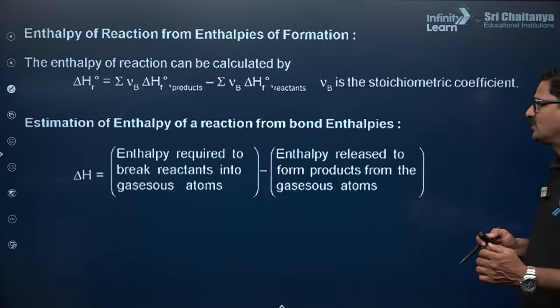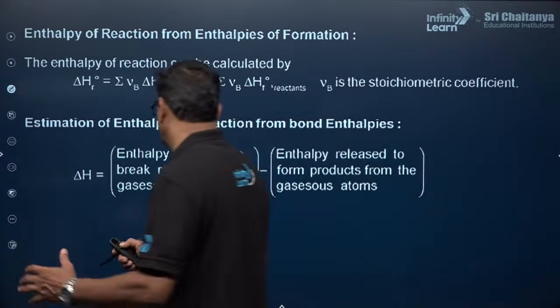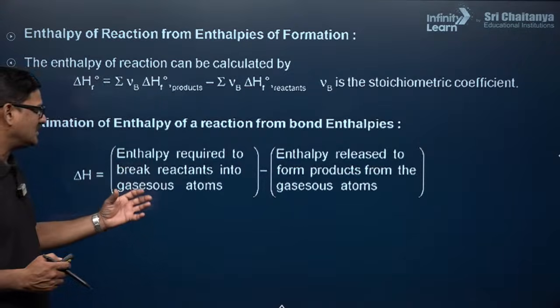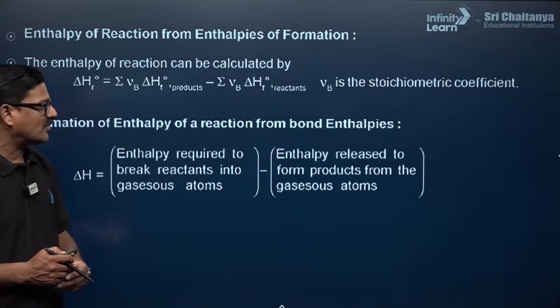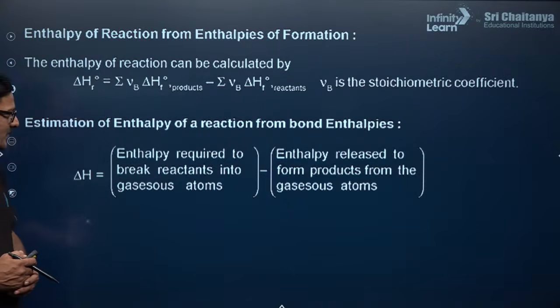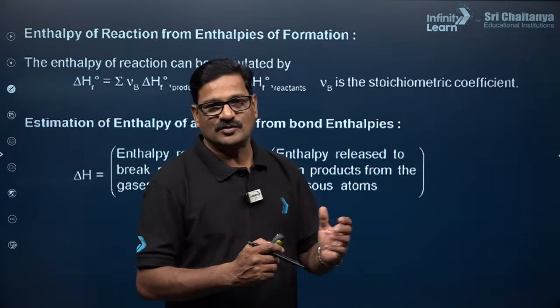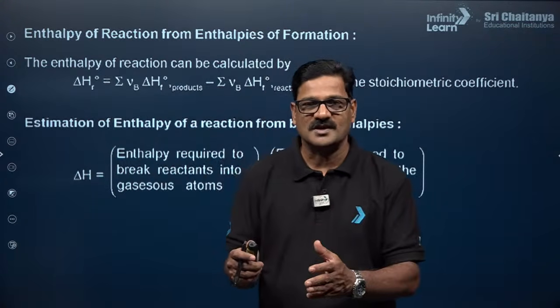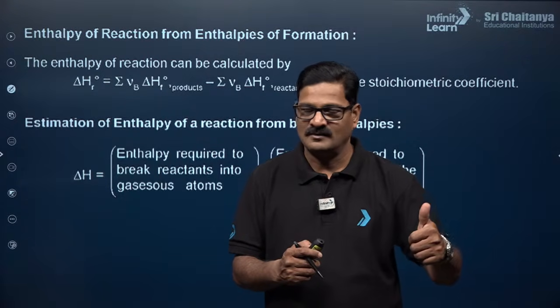Estimation of enthalpy from the bond enthalpies. For that, enthalpy of reaction is equal to the enthalpy required to break the reactants into gaseous atoms minus the enthalpy released when the products form from the gaseous atoms. During a chemical reaction, reactants are converted into products. In the reactants, the old bonds have to be broken, and in the products, the new bonds have to be established. Understand?